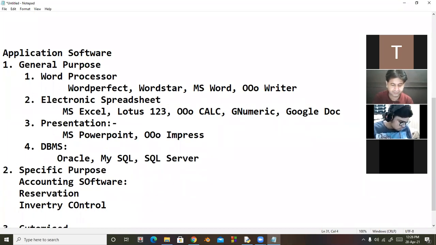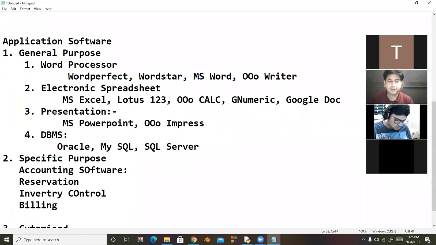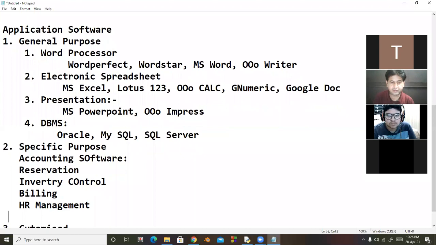There is billing software. Billing softwares are used for creating bills. Whenever you go to any shop for buying something and you get the bill, online bill or computerized bill, this is billing software. There is also HR management software. In this we include attendance software.